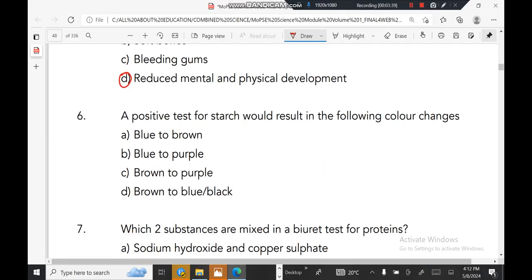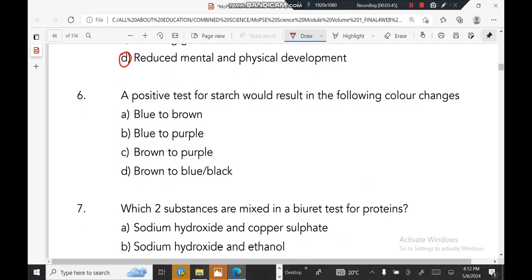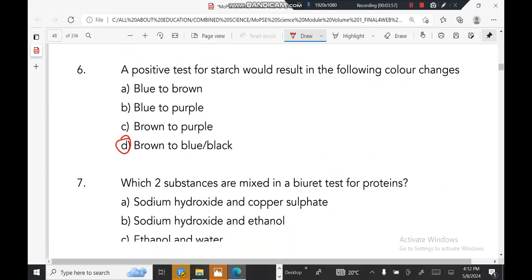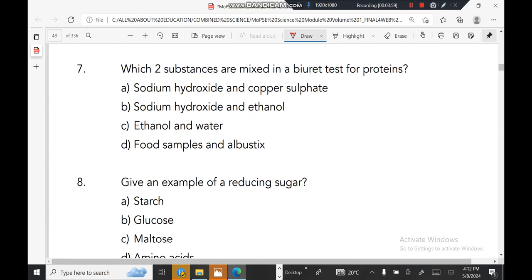Number six, a positive test for starch would result in the following color changes: blue to brown, no; blue to purple, no; brown to purple, no; brown to blue black. Correct. The correct answer is D. Which two substances are mixed in a biuret test for proteins?